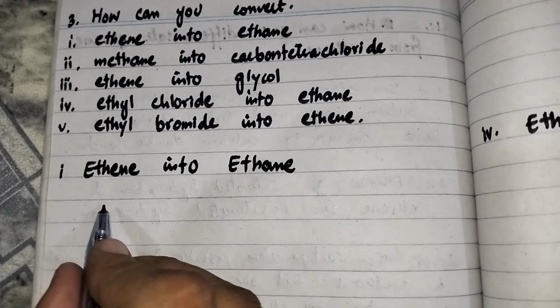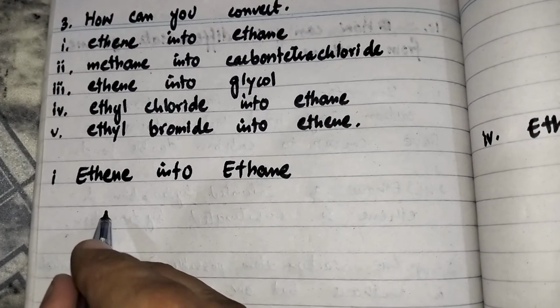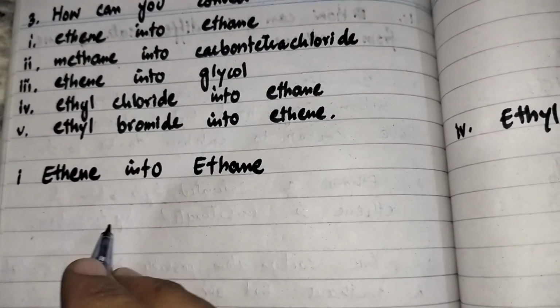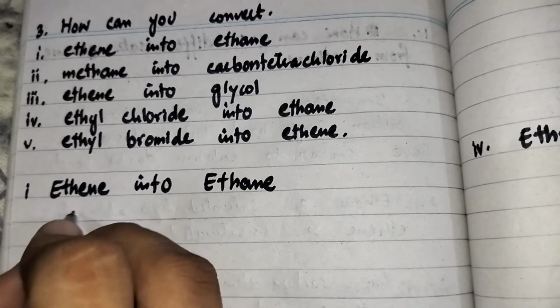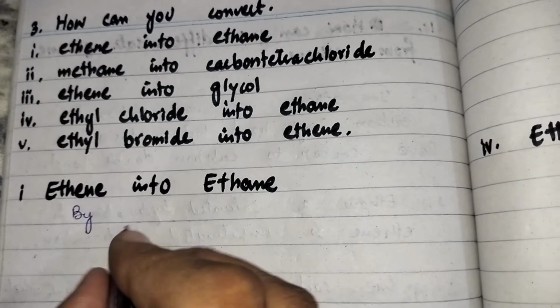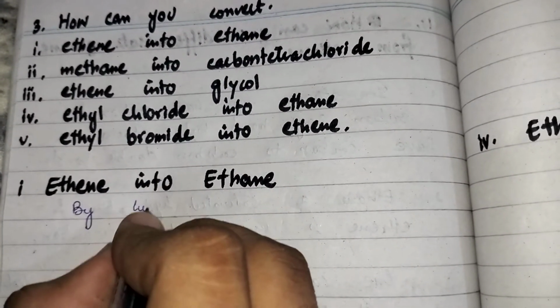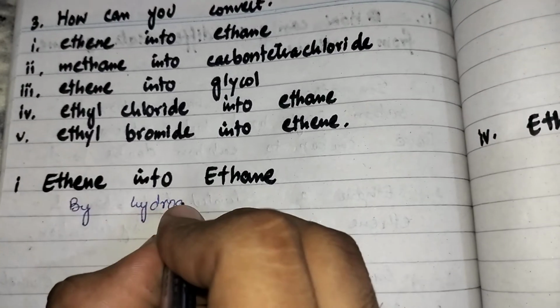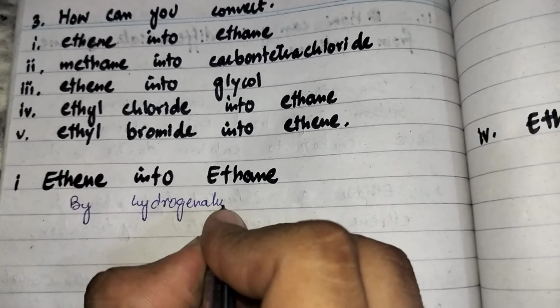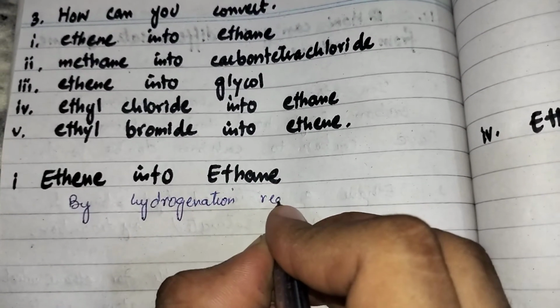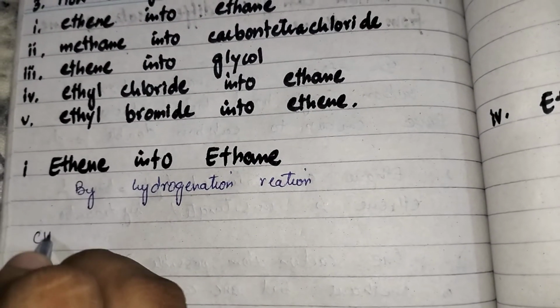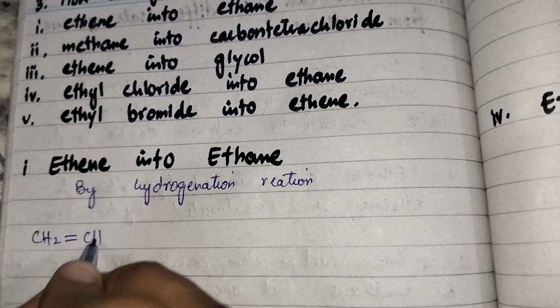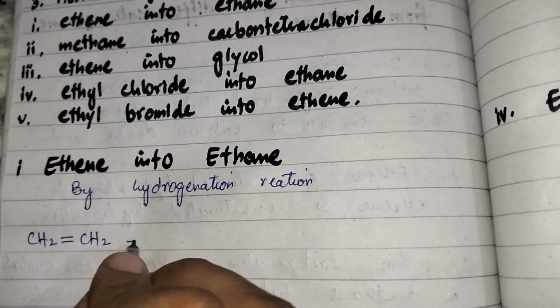So ethene can be converted into ethane by hydrogenation reaction.